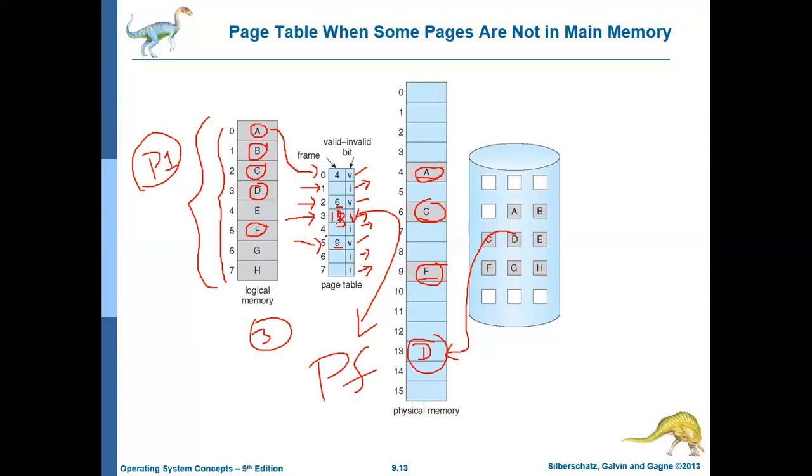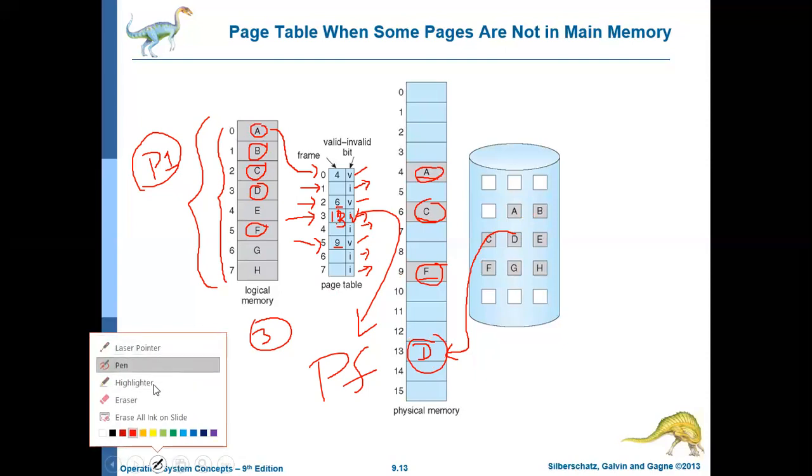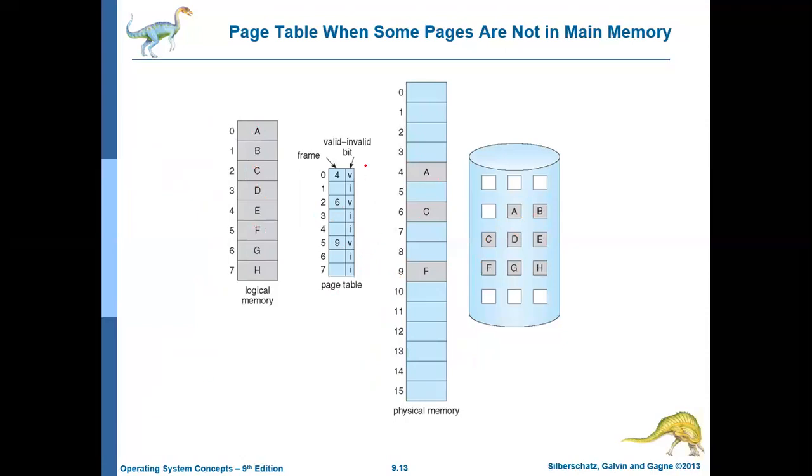So whenever there is a page fault, the memory management unit should do all these things. First it should identify the page on the hard disk, move it to the main memory or physical memory, and then update the page table. For doing this, the memory management unit needs extra hardware, and that hardware is the valid or invalid bit added into the page table. This extra hardware is required for demand paging, but not required for normal paging.